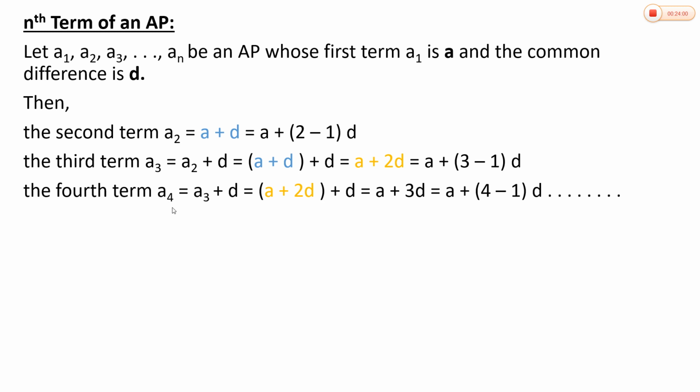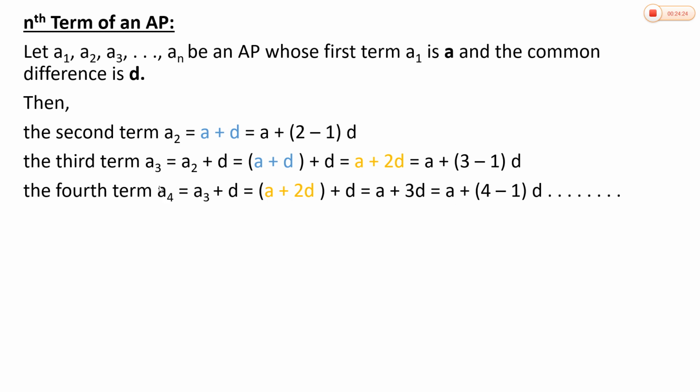Fourth term a4 can be obtained by adding the common difference d to the third term, a3 plus d. Here a3 means a plus 2d. Replace a3 by a plus 2d. Now a plus 2d plus d will be a plus 3d. Now what we are going to do is write 3 as 4 minus 1.